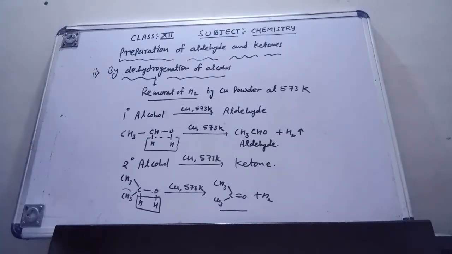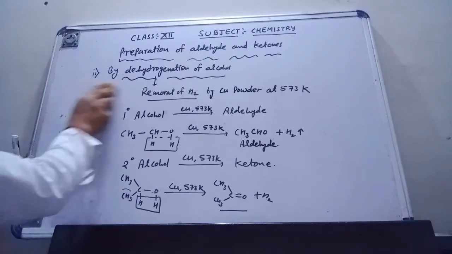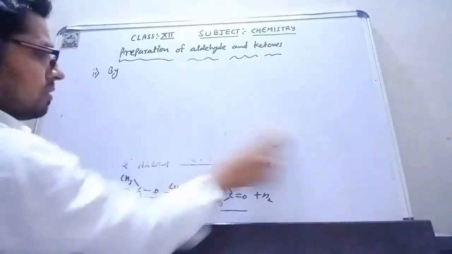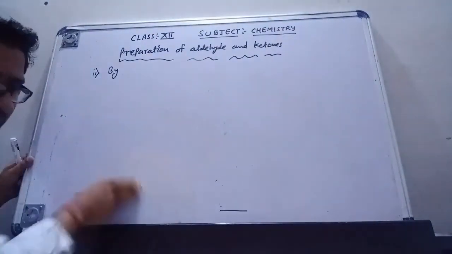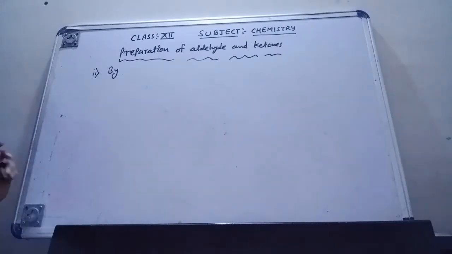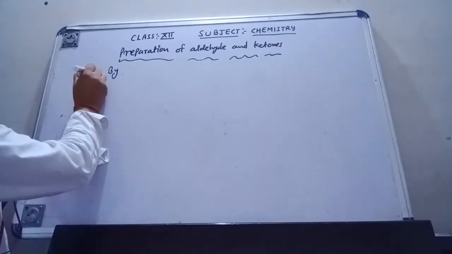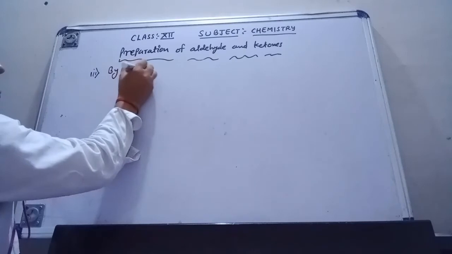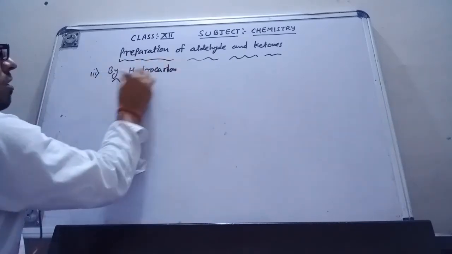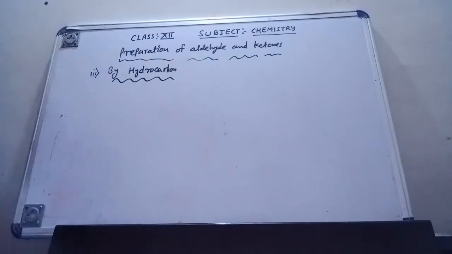Now I will discuss the third method. This is also used to make both aldehyde and ketone. The third method is by hydrocarbon. Now, what is the hydrocarbon here?